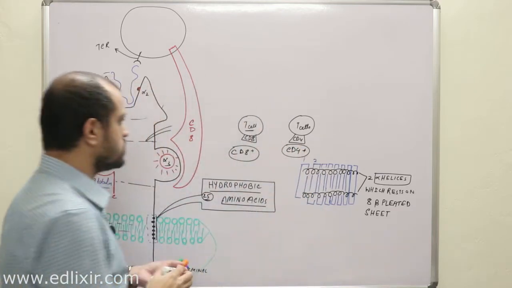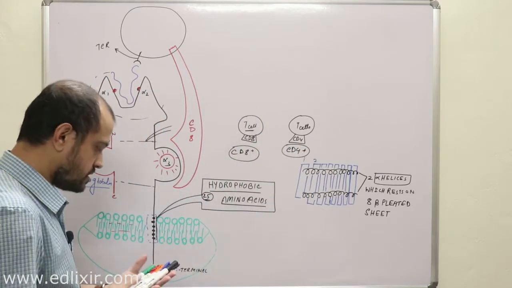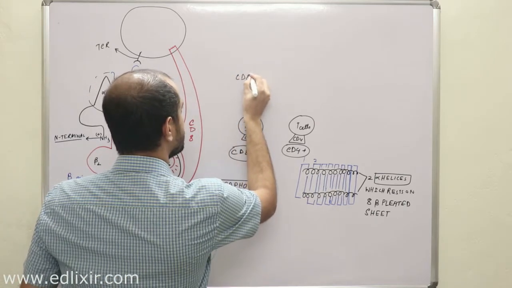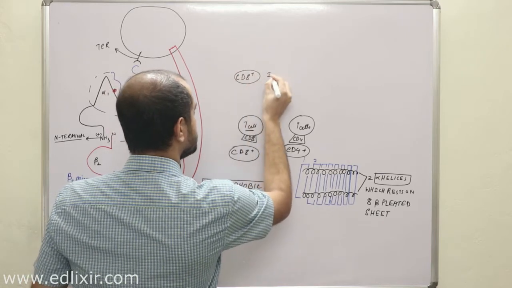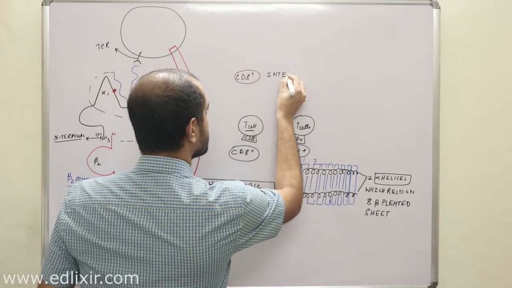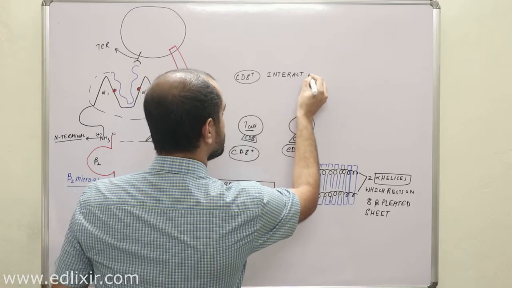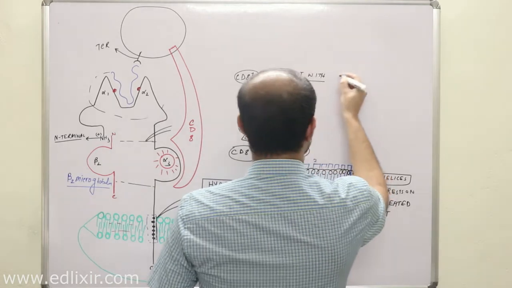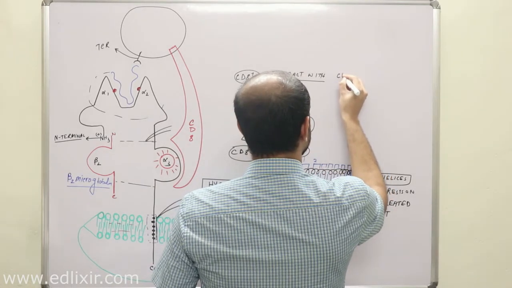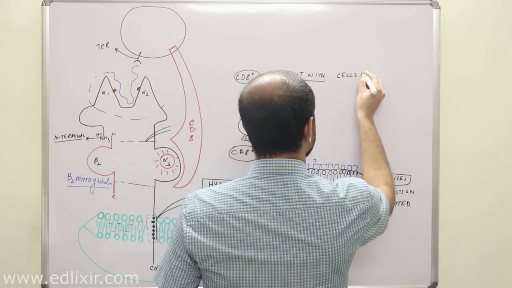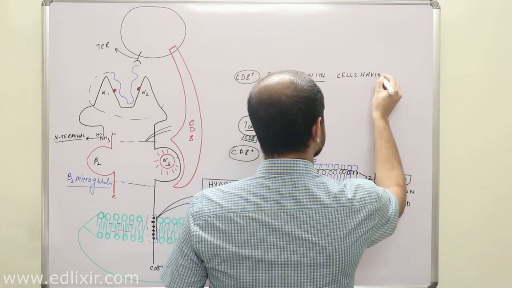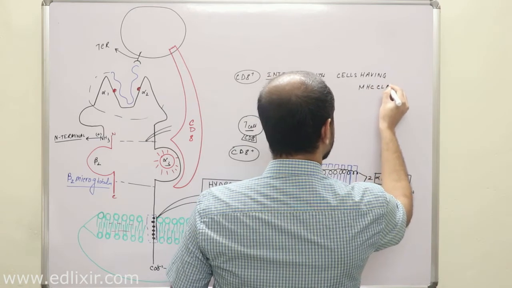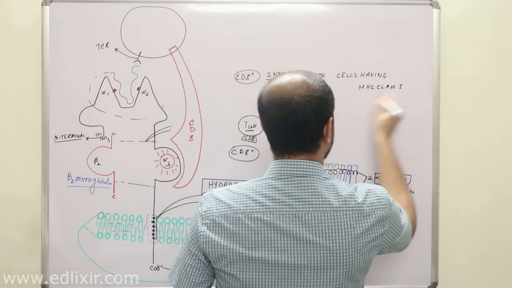Now listen with all your attention. CD8 positive cells interact with cells having MHC class 1.